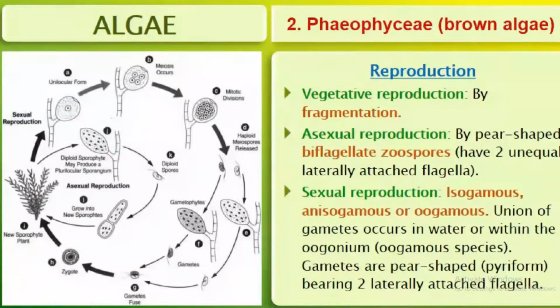They are unequal, and laterally attached. Sexual reproduction is isogamous, anisogamous or oogamous. The gametes are pear-shaped, pyriform. This point is important.